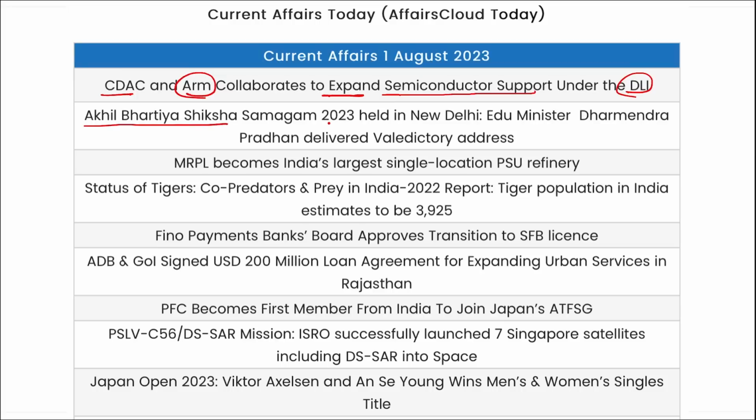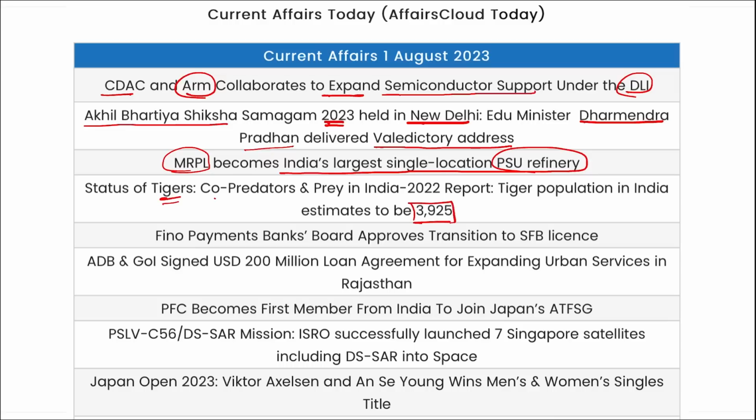Akhil Bharatiya Shiksha Samagam 2023 was held in New Delhi, and our Education Minister Dharmendra Pradhan delivered the valedictory address. MRPL became India's largest single location PSU refinery. Status of tigers report was released, stating that in India there are 3925 tigers, and India holds about 75% of the world's tigers.